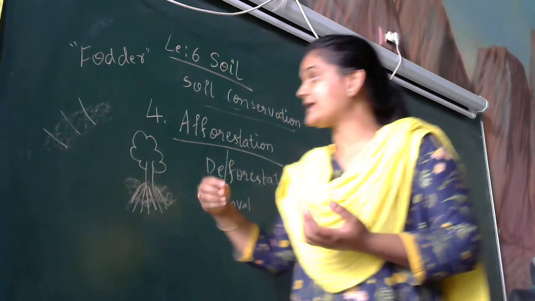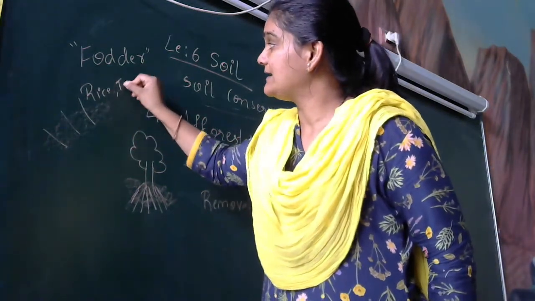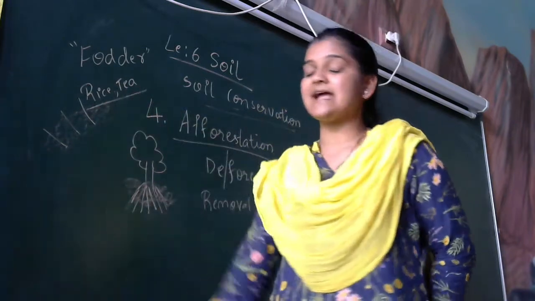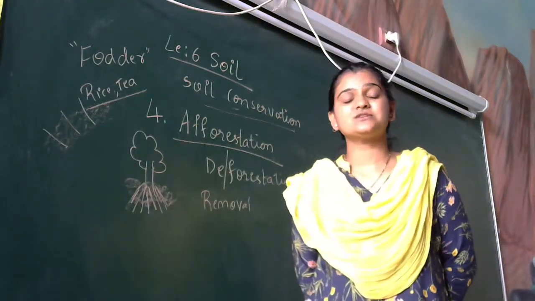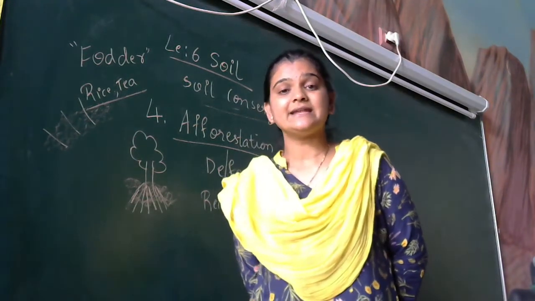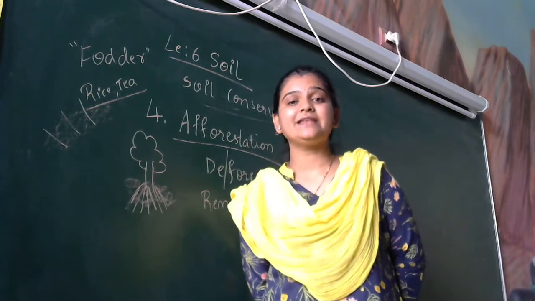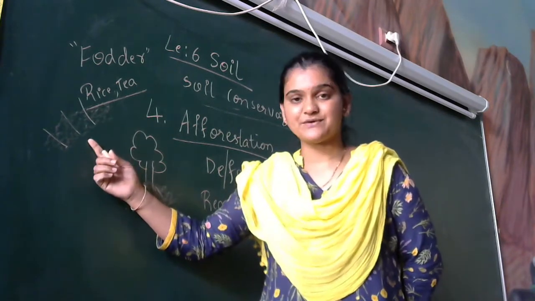Here we can grow rice and tea leaves. Rice and tea crops can be grown with terrace farming. It is very advantageous for crops which require more water. It is like easily available irrigation for the crops. So this is our terrace farming.